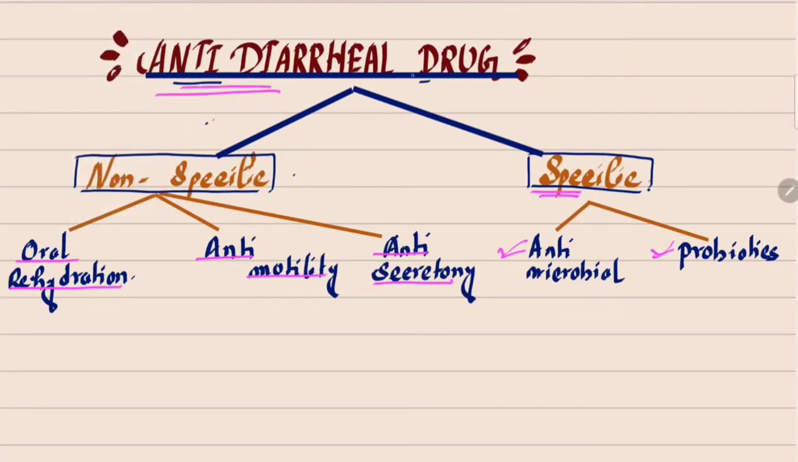So the antidiarrheal drugs are mainly two types, non-specific and specific. Under the non-specific, there are mainly three types: oral rehydration, anti-motility, anti-secretory. And under the specific, there are mainly two types: antimicrobials and probiotics. In the next video, I will discuss each topic one by one. I hope you all understood the topic.